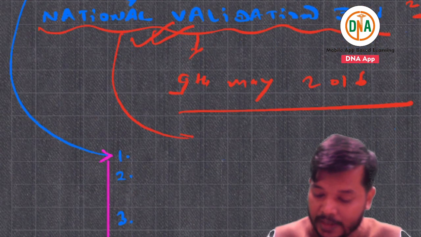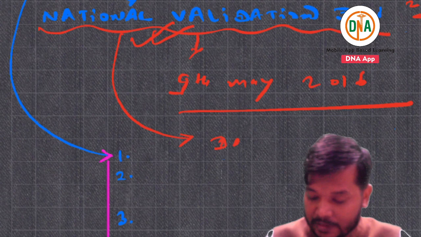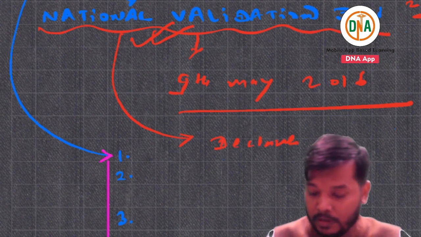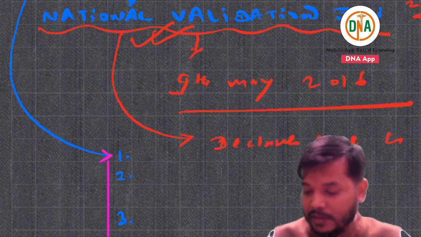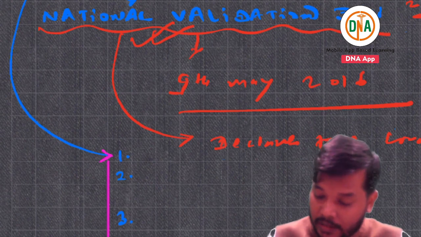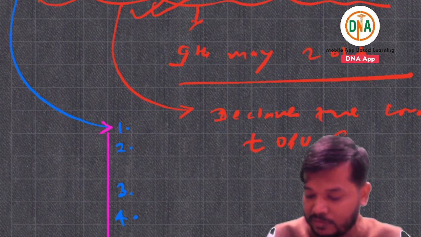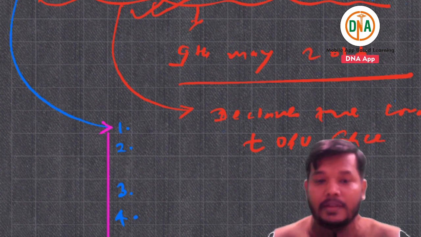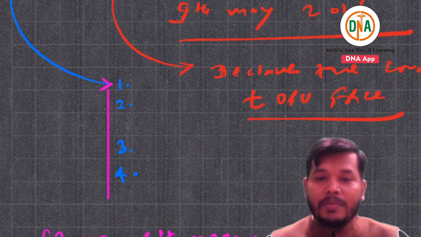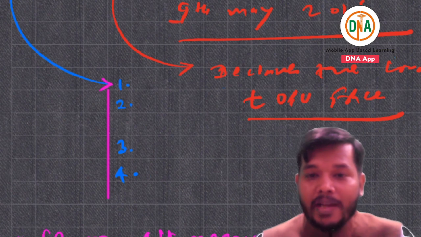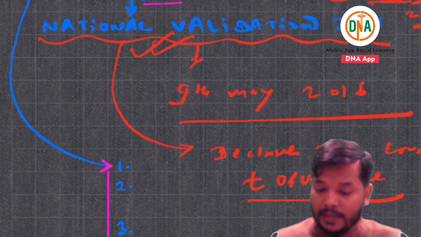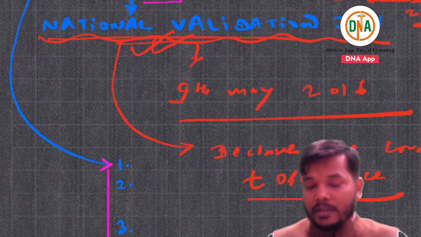National Validation Day means declaring the country trivalent OPV free. That means there is no trivalent OPV available in the country. This is National Validation Day.